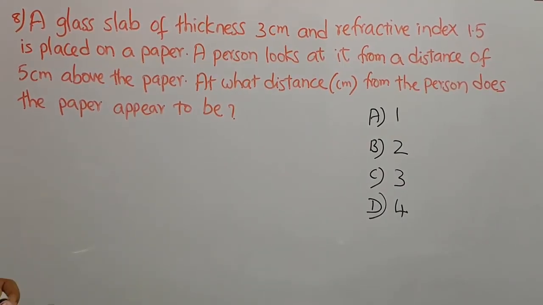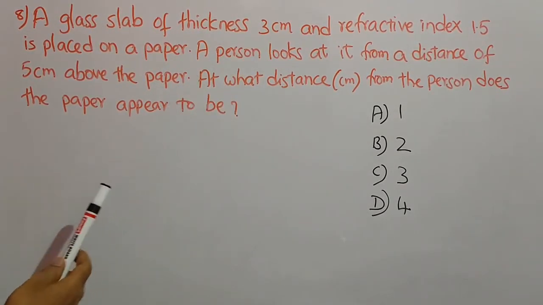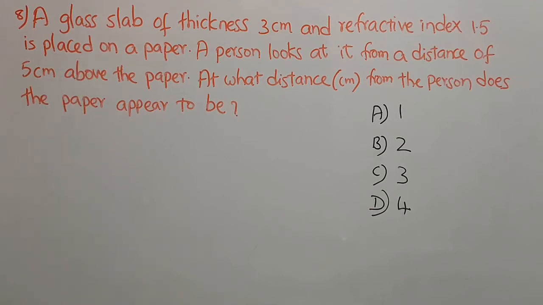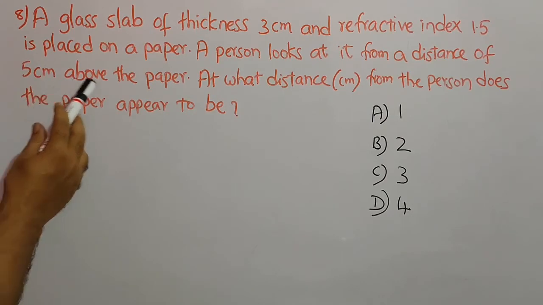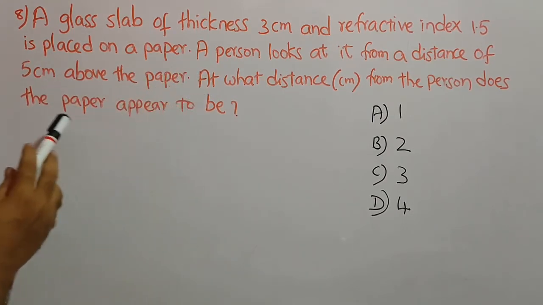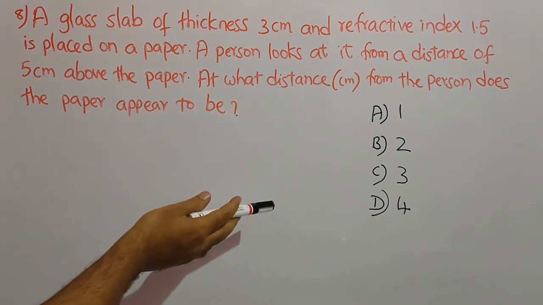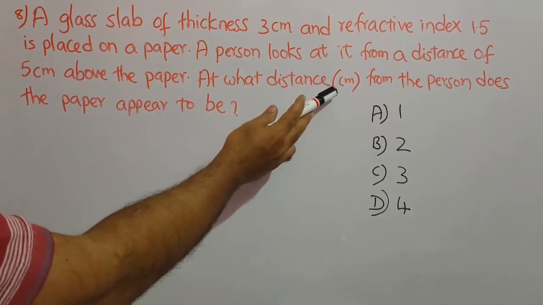Next question is, a glass slab of thickness 3 centimeters and refractive index 1.5 is placed on a paper. A person looks at it from a distance of 5 centimeters above the paper. At what distance from the person does the paper appear to be? And the options given are 1, 2, 3, 4, in centimeters.